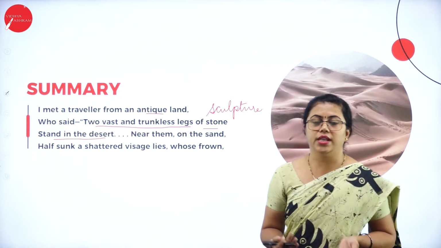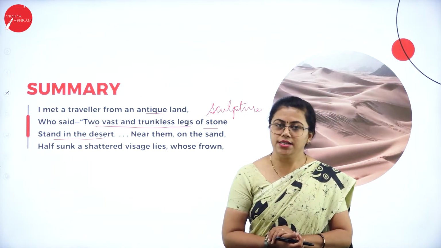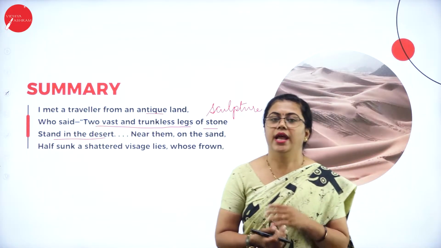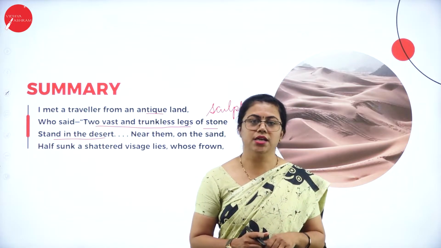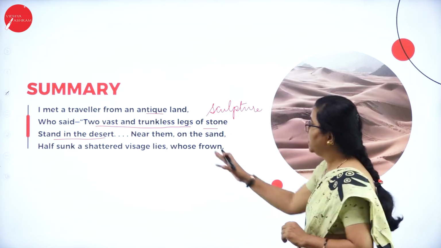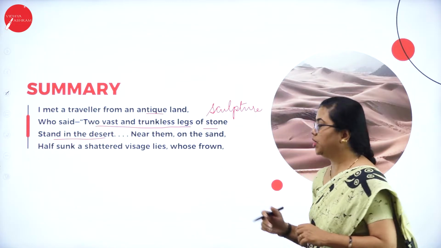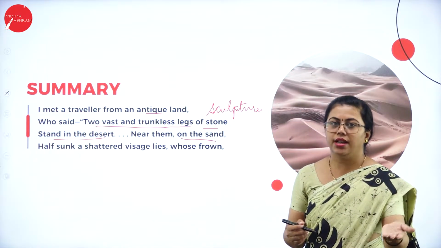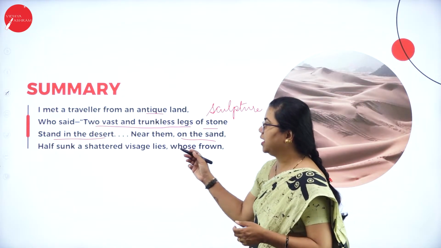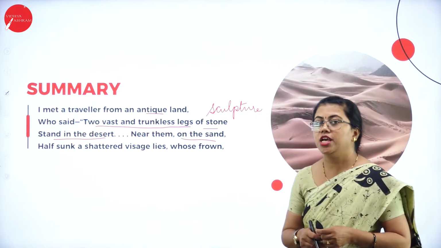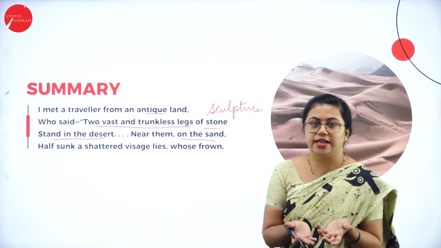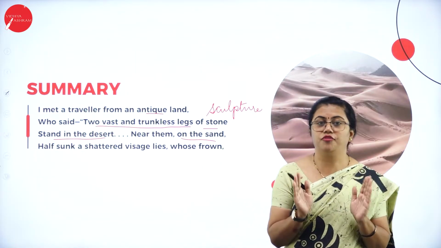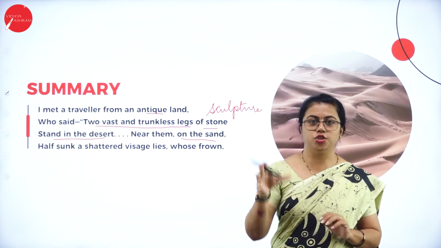So that is broken and it is sunk inside the sand, and he is giving a picture of a desert and a sculpture that is broken in the desert. Near them on the sand, so here also he talks about the sand. Near them, that means near the legs there, half sunk a shattered visage lies. So there is a face that is broken and fallen down. He's talking about the face of the sculpture, that statue which was there.